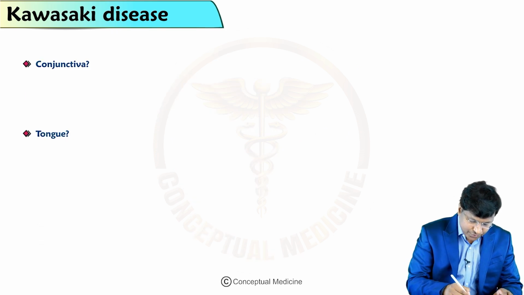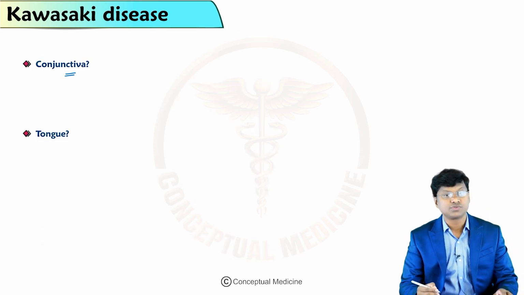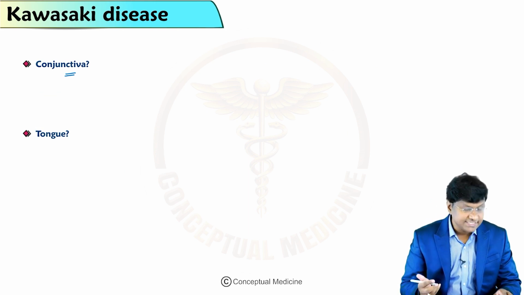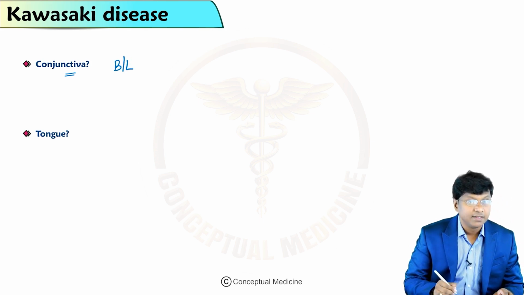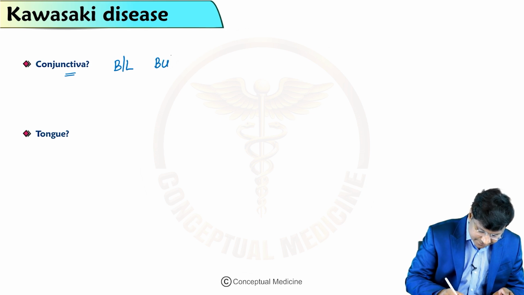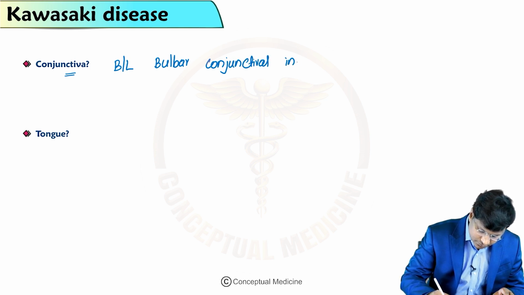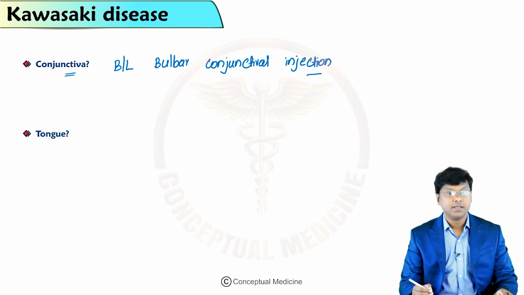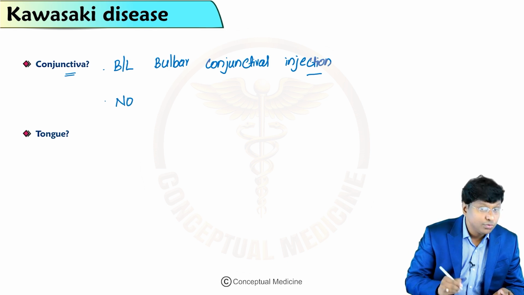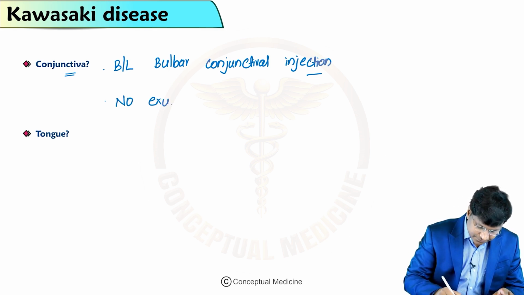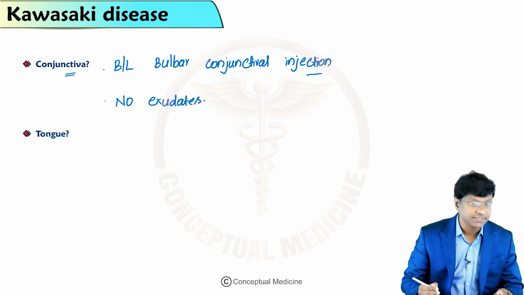Next, you need to know that in patients with Kawasaki there is also involvement of the conjunctiva. So what will be the conjunctival changes? There will be bilateral bulbar conjunctival injection or congestion, but there are no exudates within the conjunctiva.